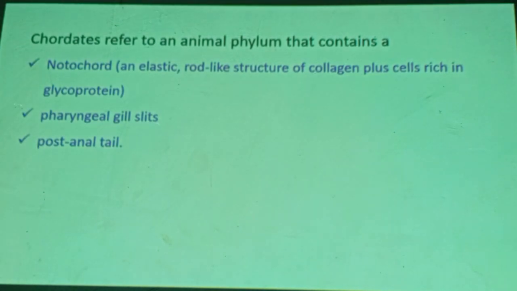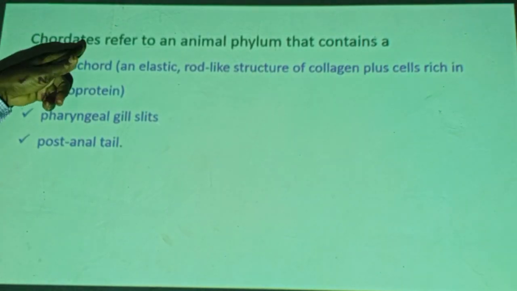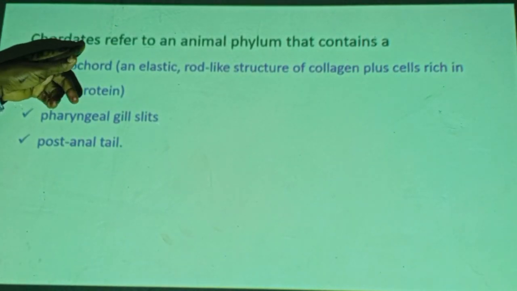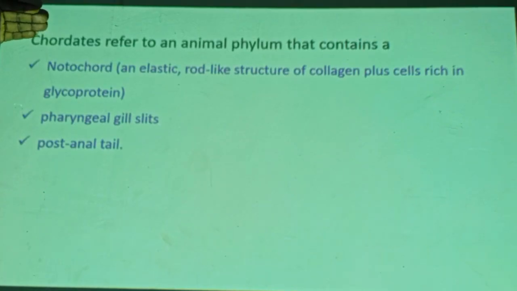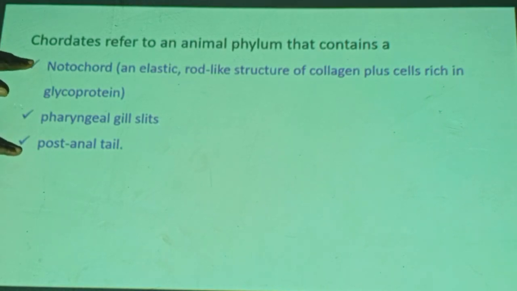It is said that all vertebrates are chordates, but not all chordates are vertebrates, because under chordates there are what? Invertebrates. Therefore, we shall see what makes chordates. Animals are put under phylum Chordata because of these three distinguishing features. At least in some part of their life cycle, they have these three features.